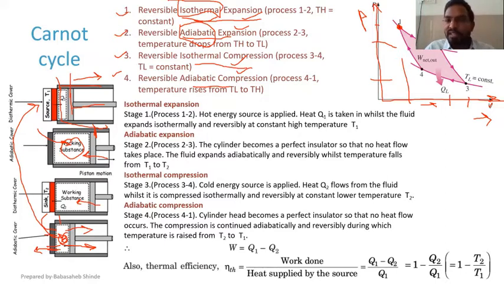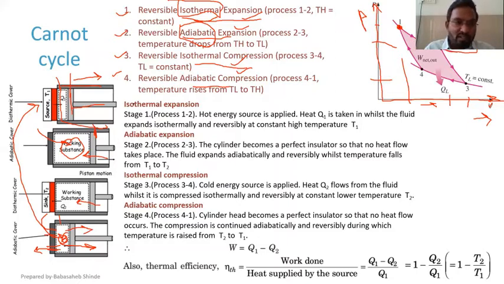Now during stage 1, that is 1 to 2, on the PV diagram you can see that temperature is constant, that is TH. TH stands for T higher, and QH stands for Q higher, or TH and QH can also be renamed as T1 and Q1. T1 or TH is nothing but the temperature at which heat is entering the system, and Q1 or QH is the amount of heat accepted from the high temperature reservoir.